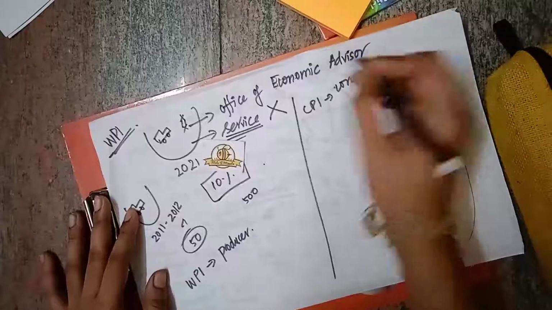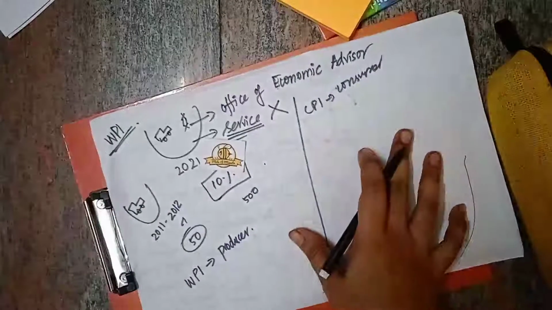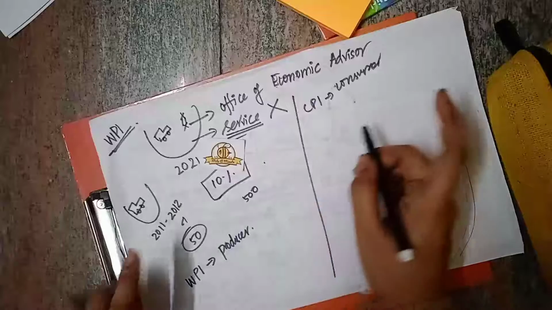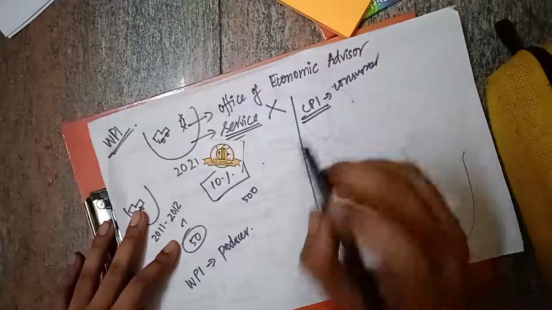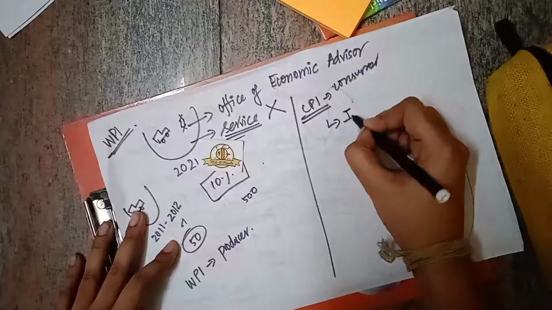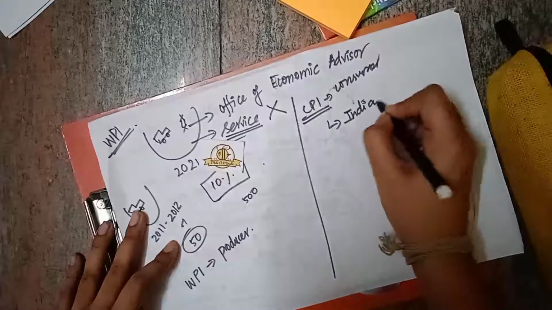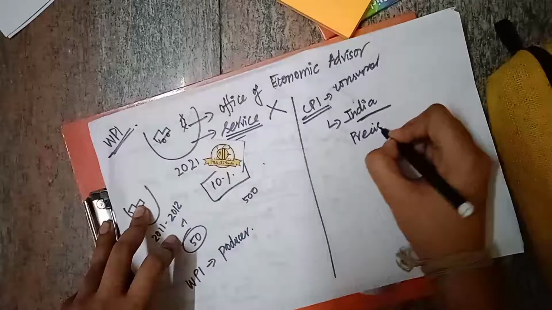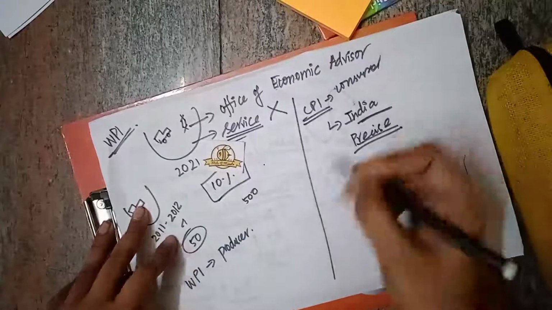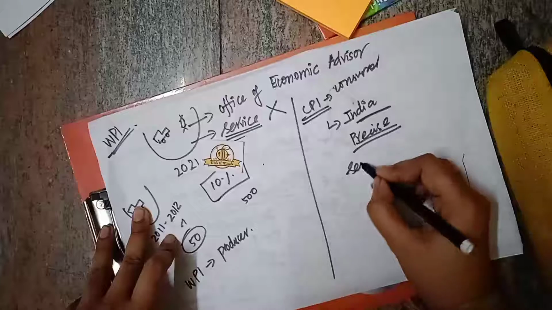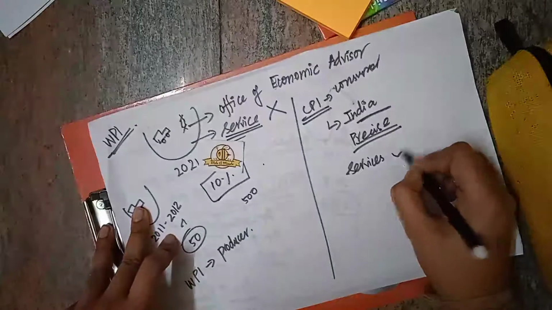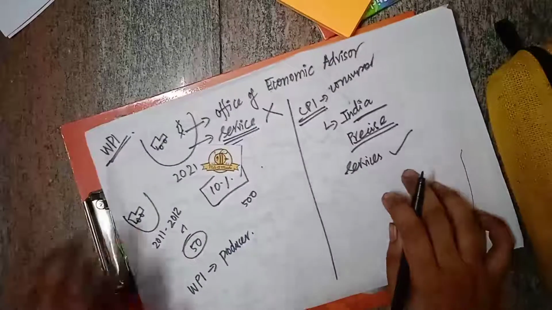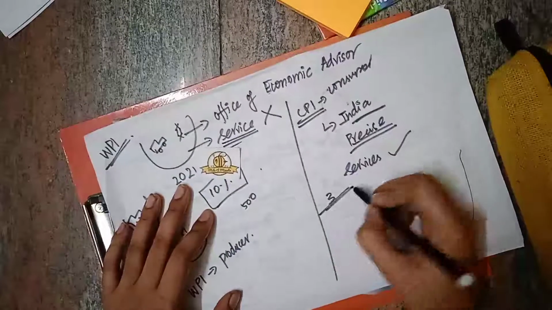Here also it will be compared, it will be calculated, and they will say inflation. The method we are currently using is CPI only. CPI is currently used by India to calculate inflation because CPI is more precise. CPI is more precise compared to WPI because in CPI services are added. We include services here.